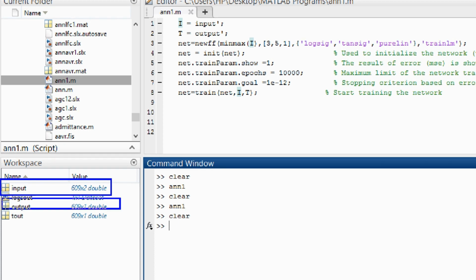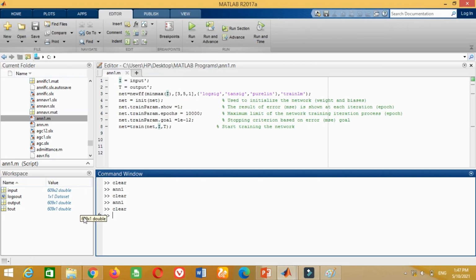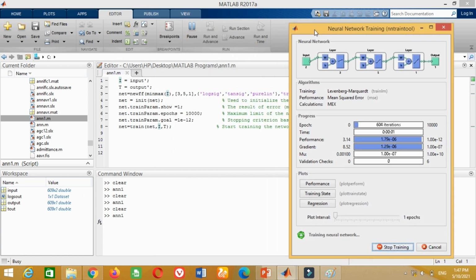Now let's perform the ANN training again. To do this, just click on this run button. Friends, you can see 10,000 iterations are successfully completed. Let's check what is the regression curve for these 10,000 iterations. For this purpose, just click on this regression button.